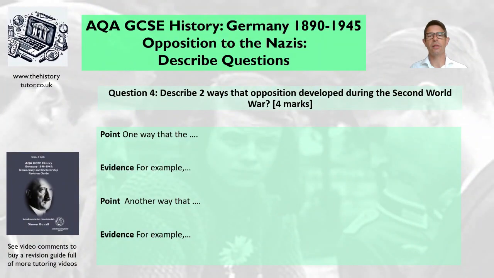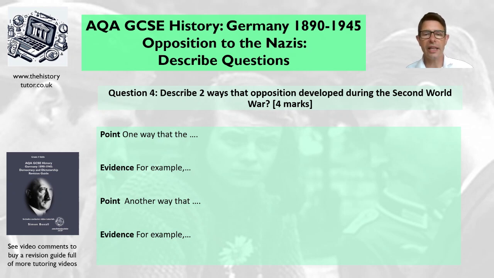Let's go to some Describe questions now. Hopefully you've seen in my other Describe videos the success criteria of how to answer this question. A brief reminder: we are looking for 2 points, each supported by evidence. So we're creating very basic arguments with point and evidence. Let's look at this first question. Describe 2 ways that opposition developed during the Second World War.